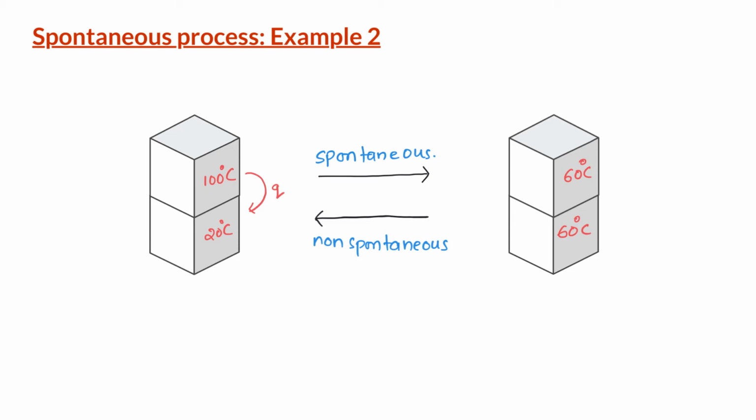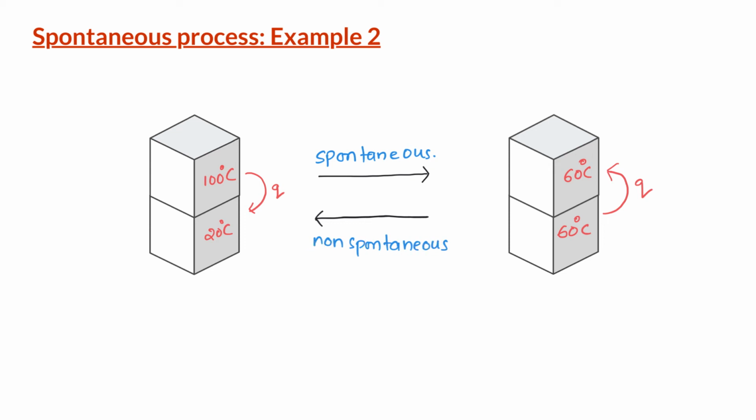Now let us look at the reverse process. We start with two iron blocks at 60 degrees Celsius and suddenly some heat flows from one block to the other. The block losing heat cools down to 20 degrees Celsius and the iron block gaining heat becomes 100 degrees Celsius. This process is not spontaneous.